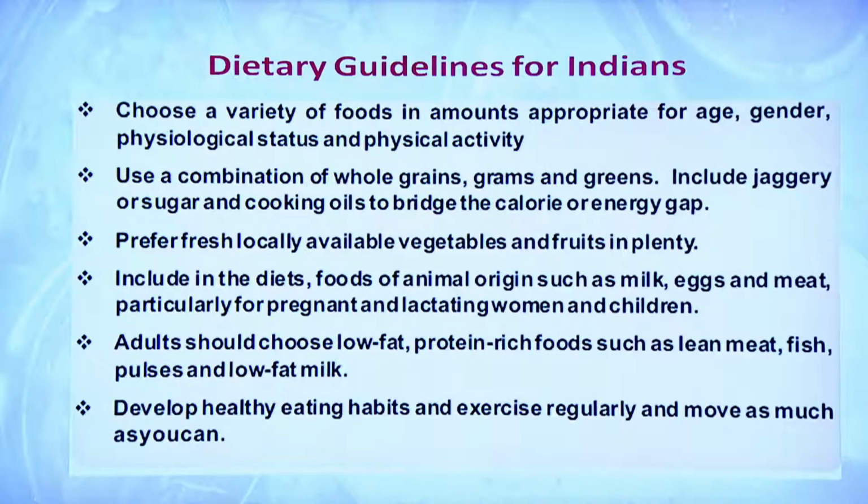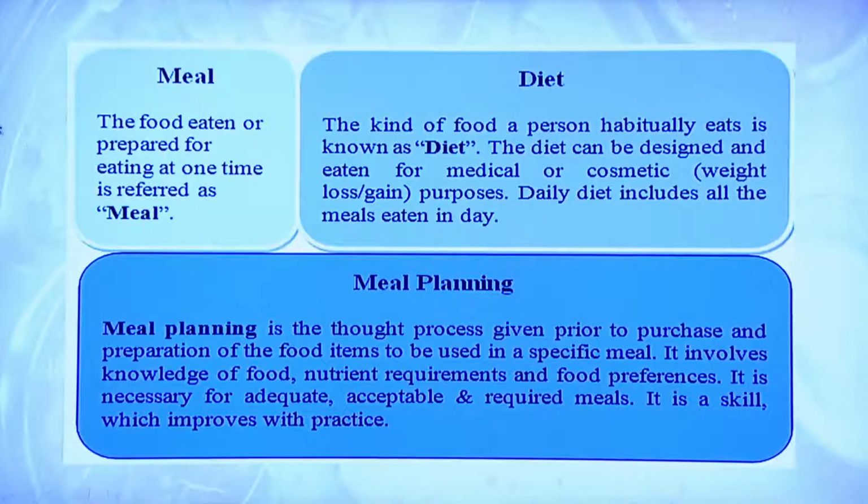Include foods of animal origin such as milk, egg and meat, particularly for pregnant and lactating women and children. Adults should choose low fat protein rich foods such as lean meat, fish, pulses and low fat milk. Develop a healthy eating habit and exercise regularly and move as much as you can. If this much is understood very clearly, now we can move forward to plan the diet.